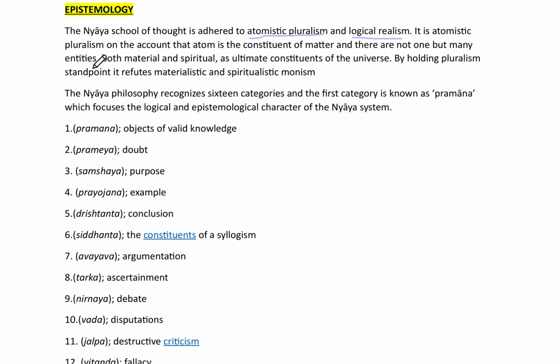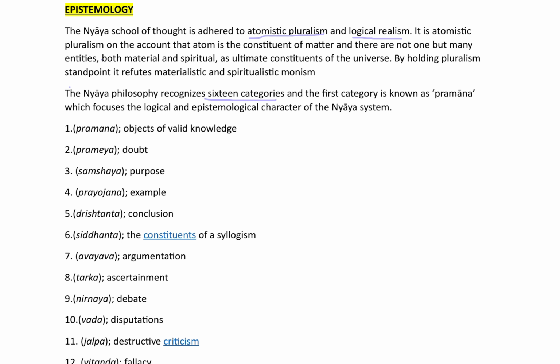Now we will see Nyaya philosophy. Nyaya philosophy recognizes 16 categories. Sorry guys, wait. So yes, 16 categories. The first category is known as Pramana, which focuses on the logical and epistemological character of the Nyaya system. So Nyaya philosophy talks about 16 categories, and the first category is known as Pramana, which we can also explain as the means of valid knowledge.